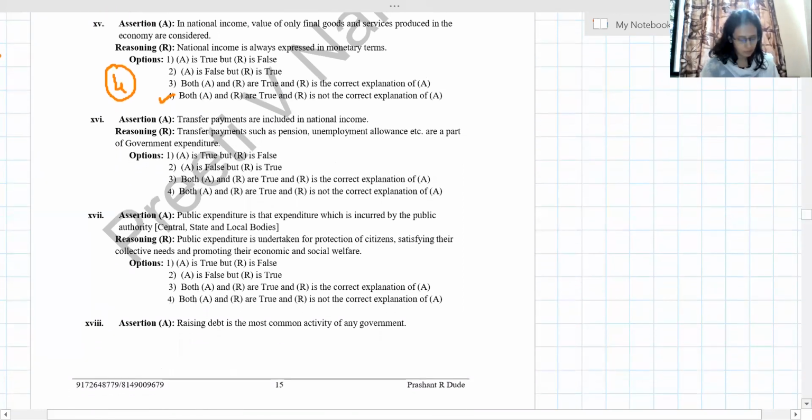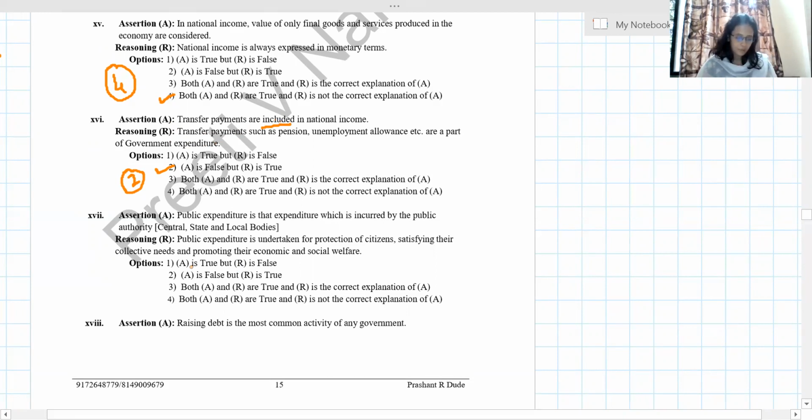Okay, next, transfer payments are included in national income. This is false, because we ignore the transfer payments. Let's read the second one also. Transfer payments such as pension and unemployment allowance are a part of government expenditure. Okay, so we will say A is false. So only the second option remains, because I know that the reasoning is correct, but the statement they are saying should be excluded. They have written included, so we will consider it wrong. So A is false and R is true.